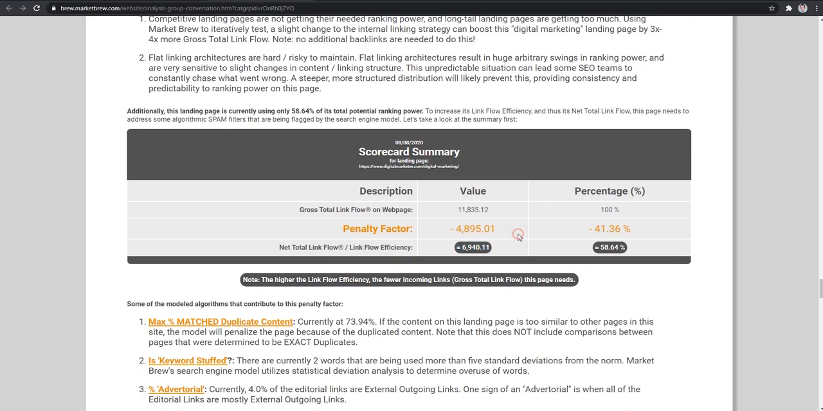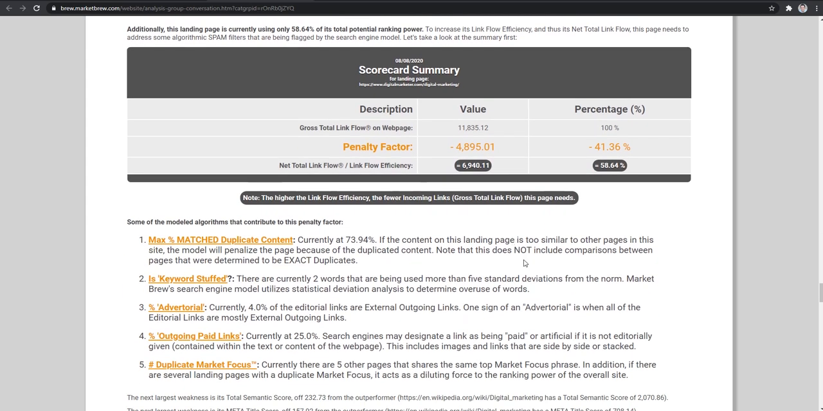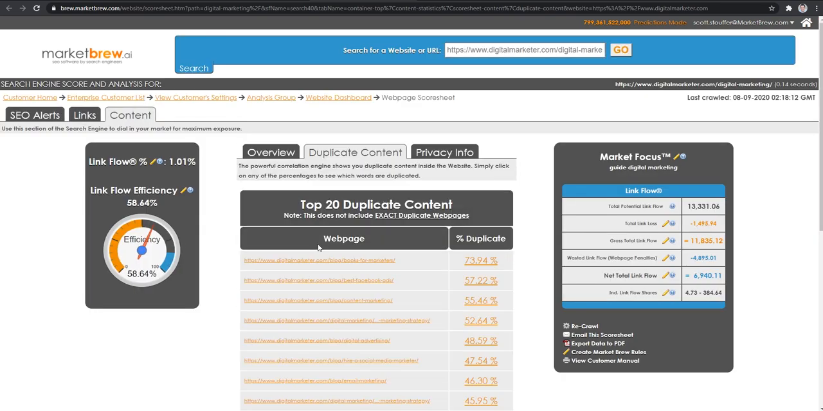It's actually a couple of modeled algorithms that contribute to the reduction of the already available gross total link flow to that page. In this case right here, you can see that a huge portion of this penalty factor is the matched duplicate content modeled algorithm. And if we click on this, you'll actually be able to see which pages in the site are correlated too highly with this individual page. You can see one of them is correlated extremely high at 73%, and the rest are at 57 and below.